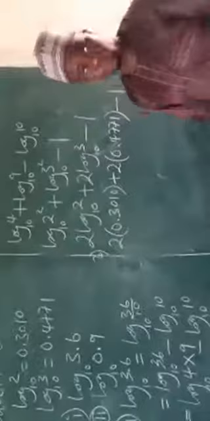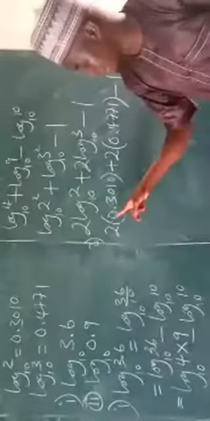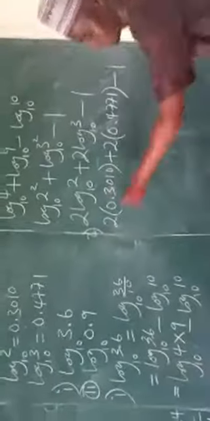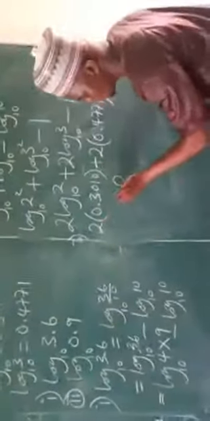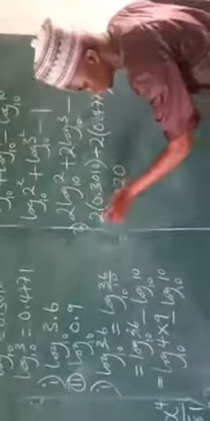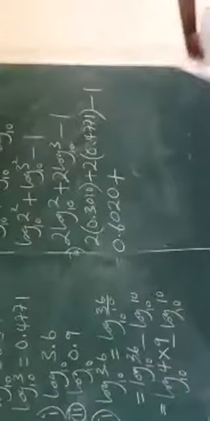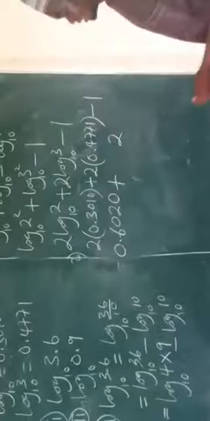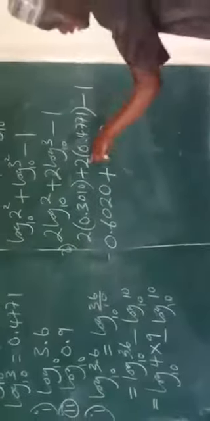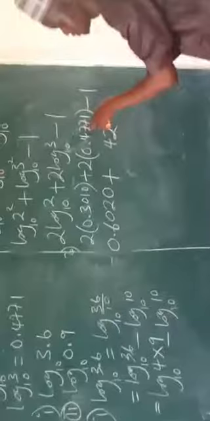Yes, what is this? We multiply. We will now say 2 times this number. Yes, simple multiplication. 2 times 0, I have 0. 2 times 1, 2. 2 times 0, 0. Then 2 times 7, 14 plus 1, 15.